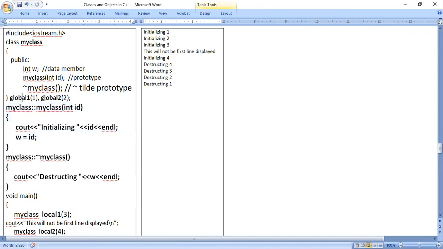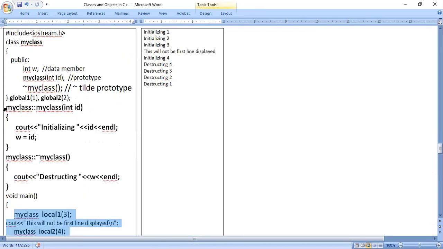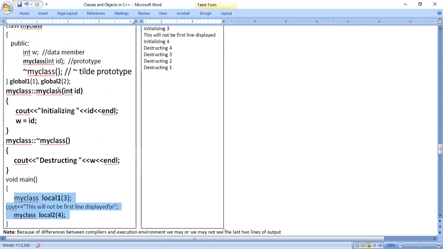So at this line, constructor is called. Again at this line, constructor is called. For global one, first time constructor is called. For global two, constructor is called. So in the main function, whatever statements are there, those statements are not executed first. Before those statements start executing, 2 times constructor will be called, because we have global objects, for global 1 and global 2.